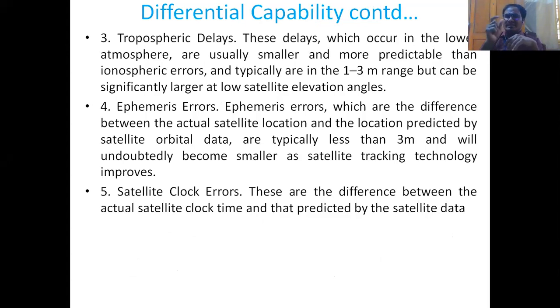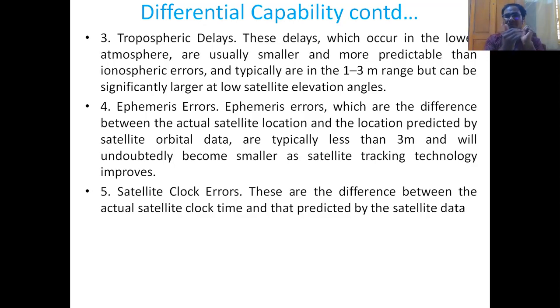They cause very small errors, in the range of 1 to 3 meters, but can be significantly large at low satellite elevation angles. At higher satellite elevation angles the error caused by the tropospheric delays is less, but if the elevation angle of the satellites is lower, then the error due to tropospheric delays will also be more.